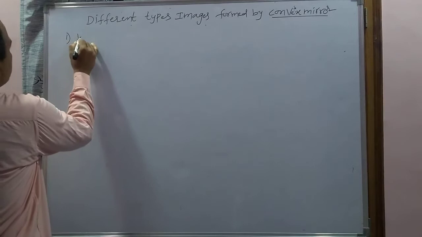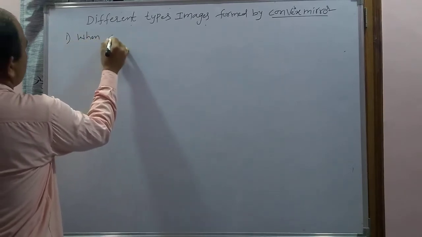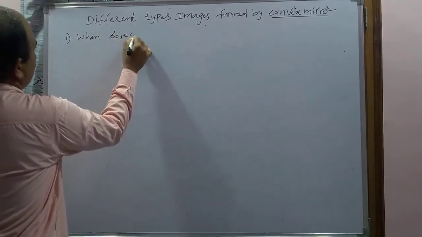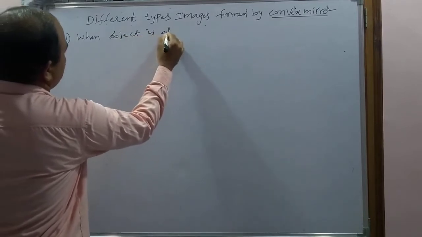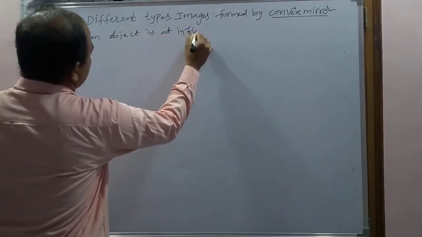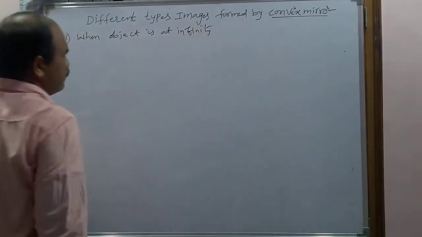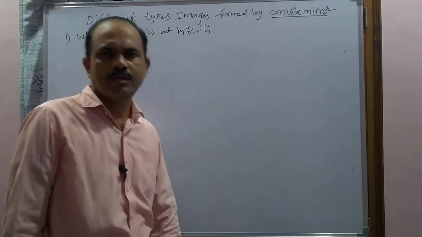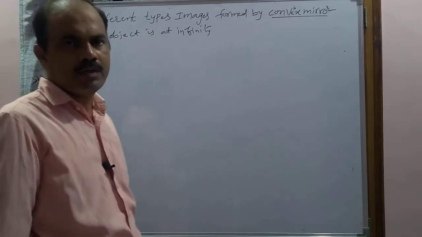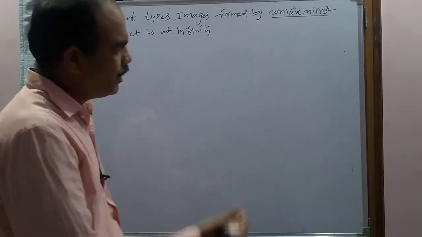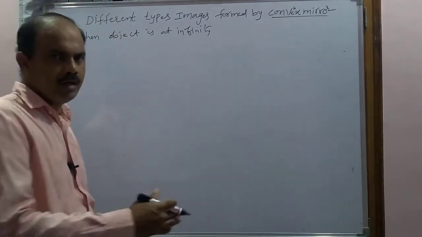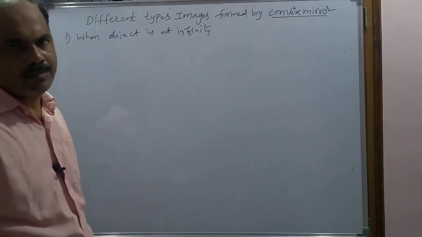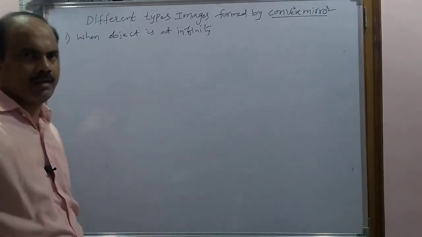So the first case: when the object is at infinity. Already you know that when the object is at infinity, the rays coming from that object are parallel to each other. Sometimes they may be incident on the convex mirror parallel to the principal axis, or sometimes they may be incident at some angle.